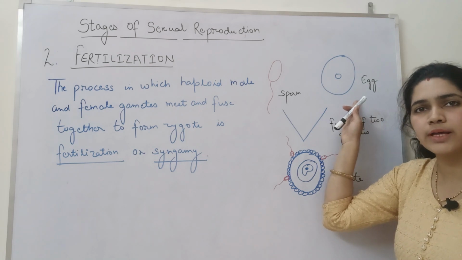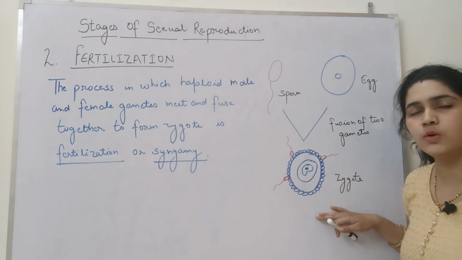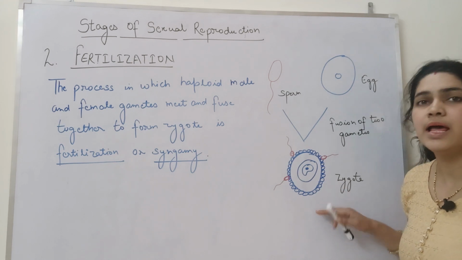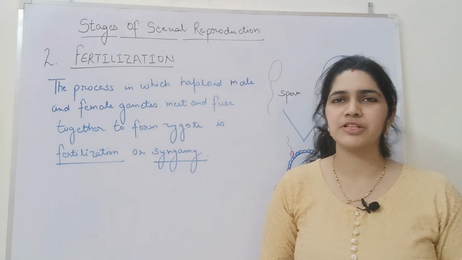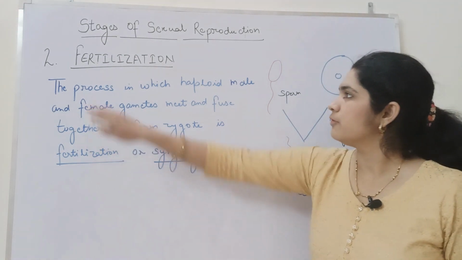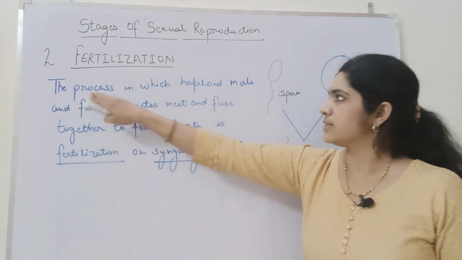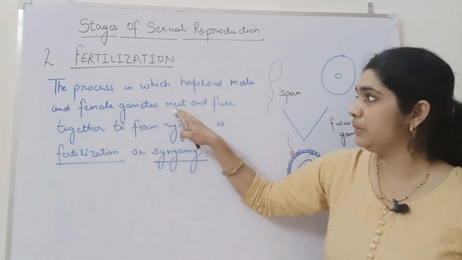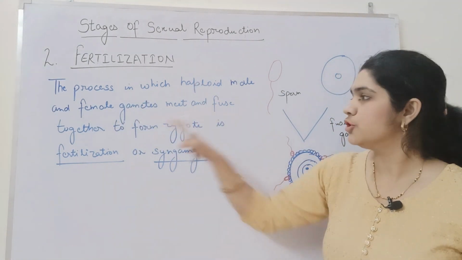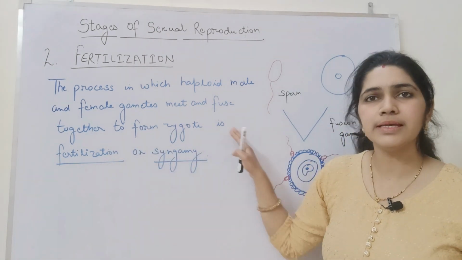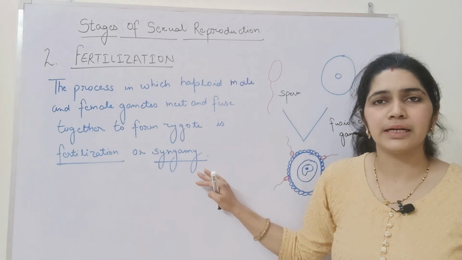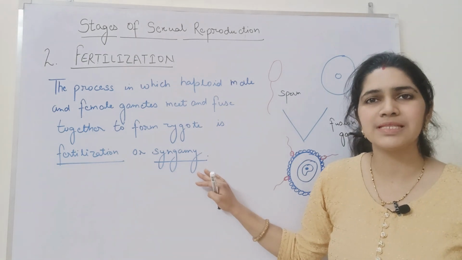They will fuse together to form a diploid zygote, and this process is termed as fertilization. Let's have a look at the statement of fertilization. Fertilization is the process in which a haploid male and female gamete meet and fuse together to form a zygote, and is termed as fertilization or syngamy, that is fusion of two cells.